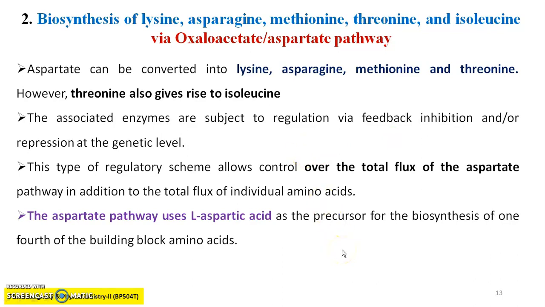It means it depends upon the genetic repression of the enzymes which are responsible for the conversion of aspartate to asparagine. In some plants, they may only synthesize asparagine or glutamine, either or. This type of regulatory scheme allows control over the total flux of the aspartate pathway, in addition to the total flux of individual amino acids.